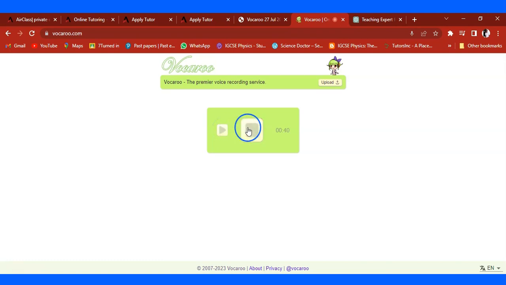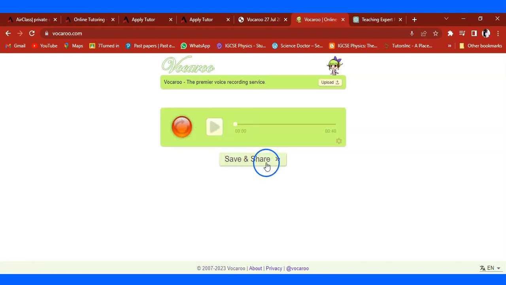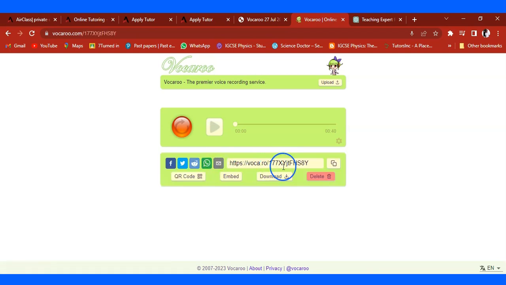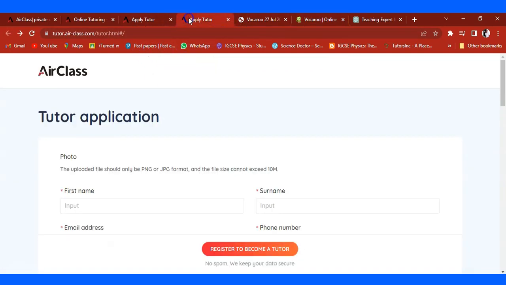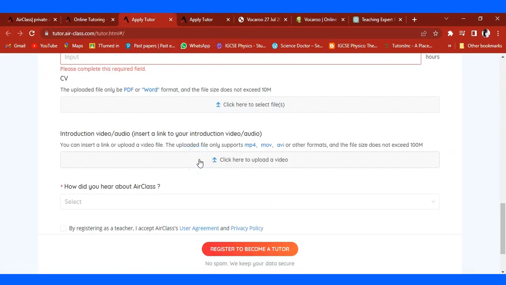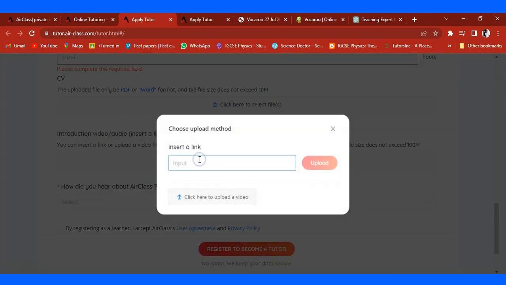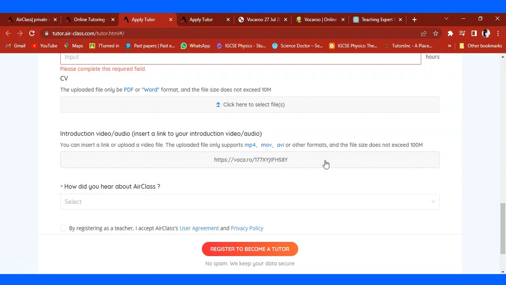Now once you have ended that audio, you see there's a section, save and share. Once you have done that, you go to share, then you can copy that link from Vocaroo. Then we go back to our application where to upload the link. At this particular point, if you click here, you can see there is a section for you to enter that link, and then we enter that link and upload it.